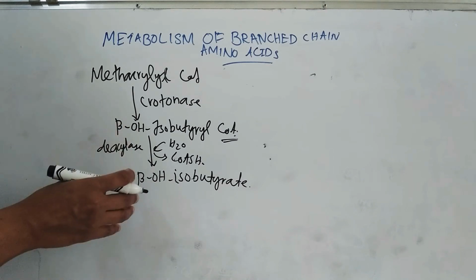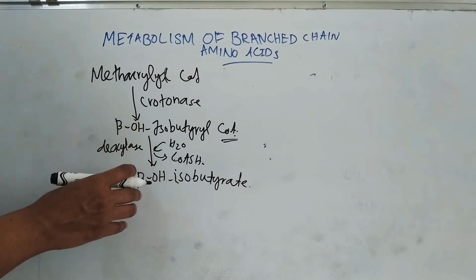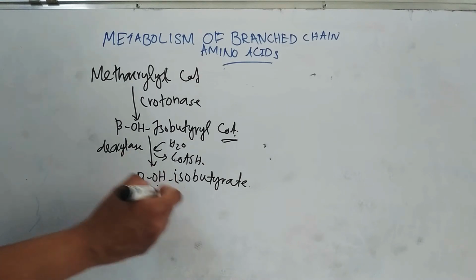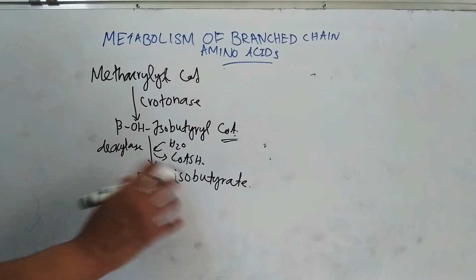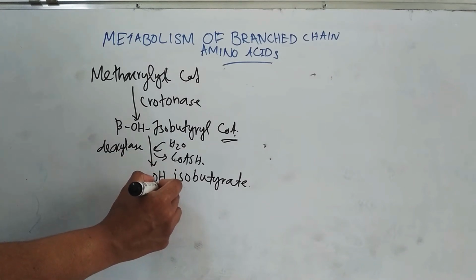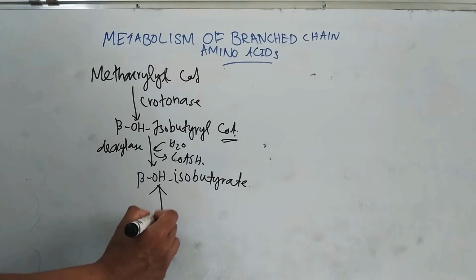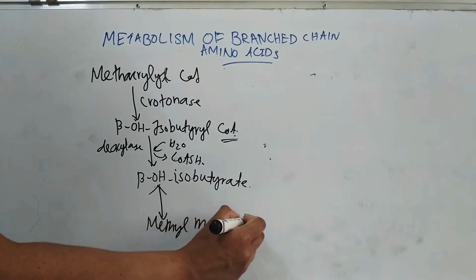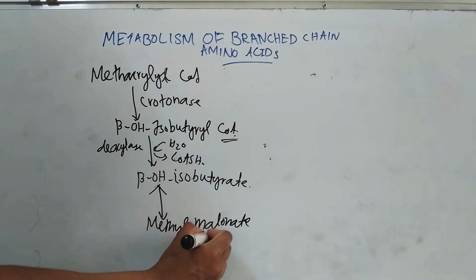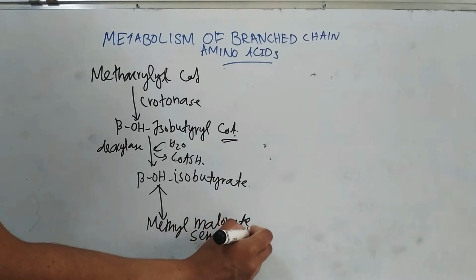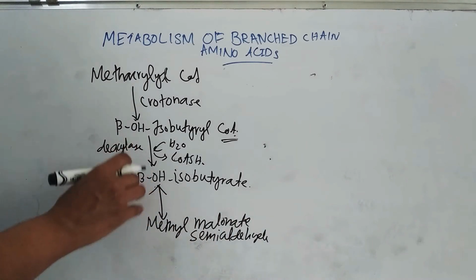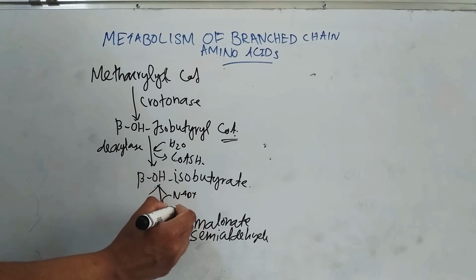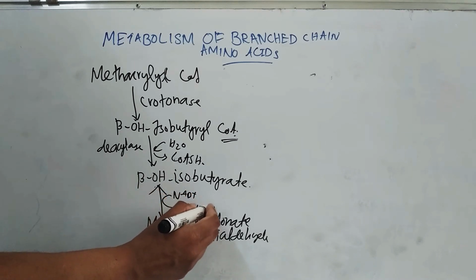The next step is oxidation of this beta hydroxy isobutyrate to form methyl malonate semialdehyde. This is a reversible reaction and it requires NAD+. NAD+ is converted to NADH plus H+.